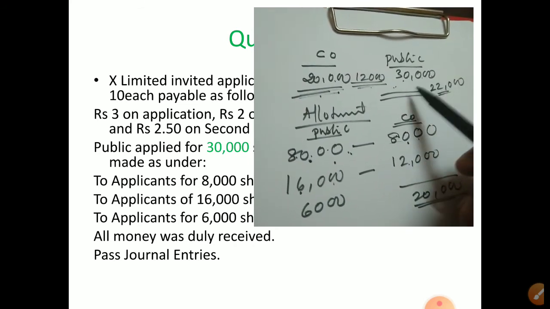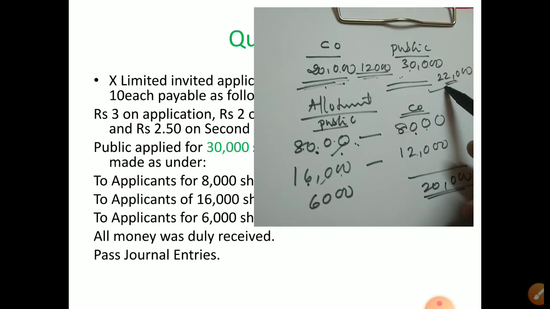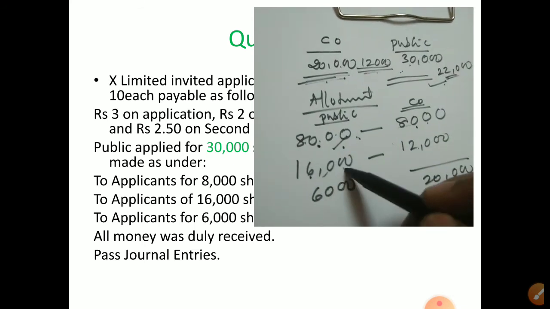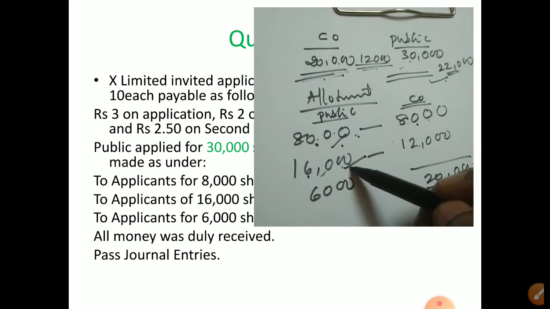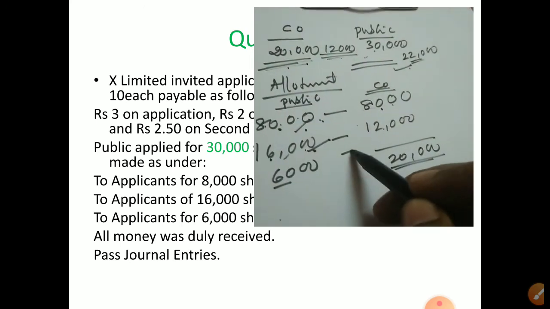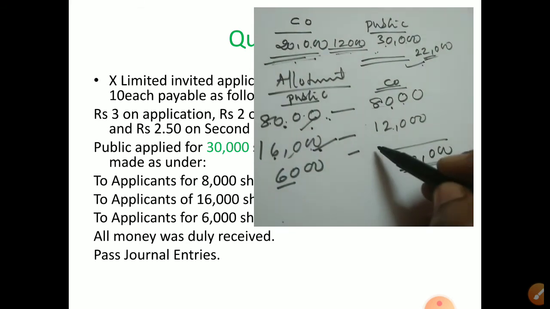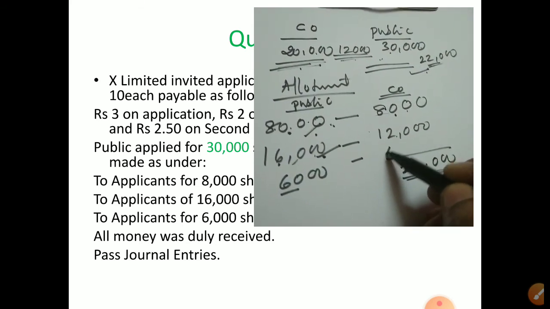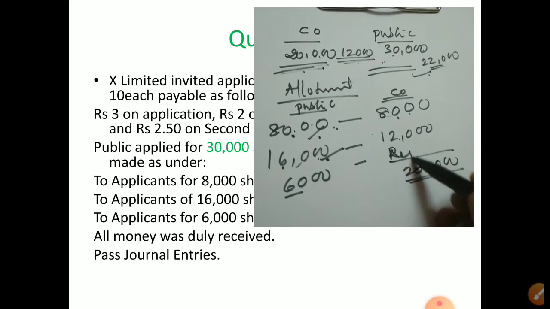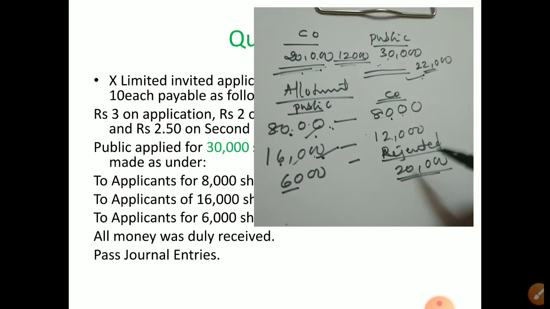So out of 30,000, 8,000 first they took, remaining 22,000. From this 22,000, 16,000 went, the next category pro rata. After that 6,000 is remaining. To give to those 6,000, the company has nothing. So there are no shares with the company. So this is rejected. Nil means what? Rejected. So what can we say? The company returns back their money.